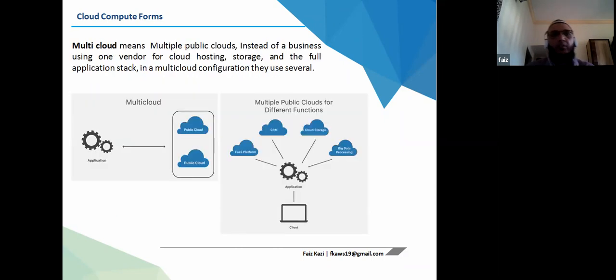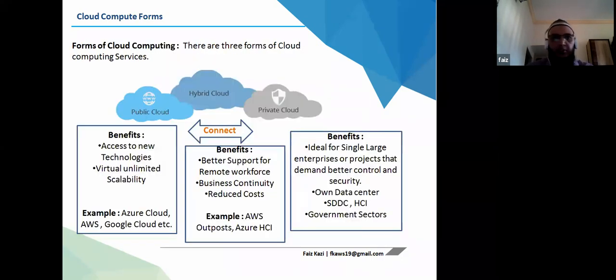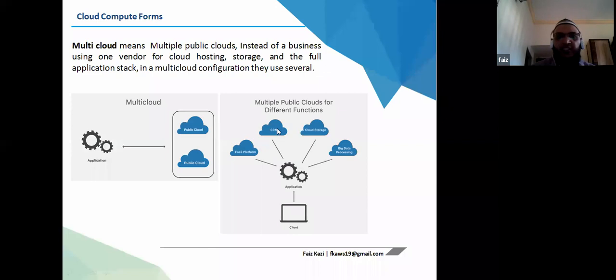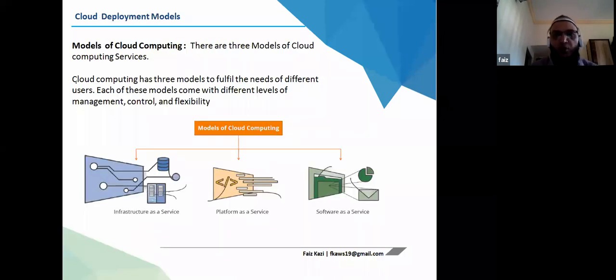So these are the deployment models that we talked about, and now we have service models. Sorry, not deployment services, that was a typo, it's service models. So what are the service models we talk about? Infrastructure as a service, platform as a service, and software as a service. These are the service models of cloud computing, and those earlier ones are the deployment models.